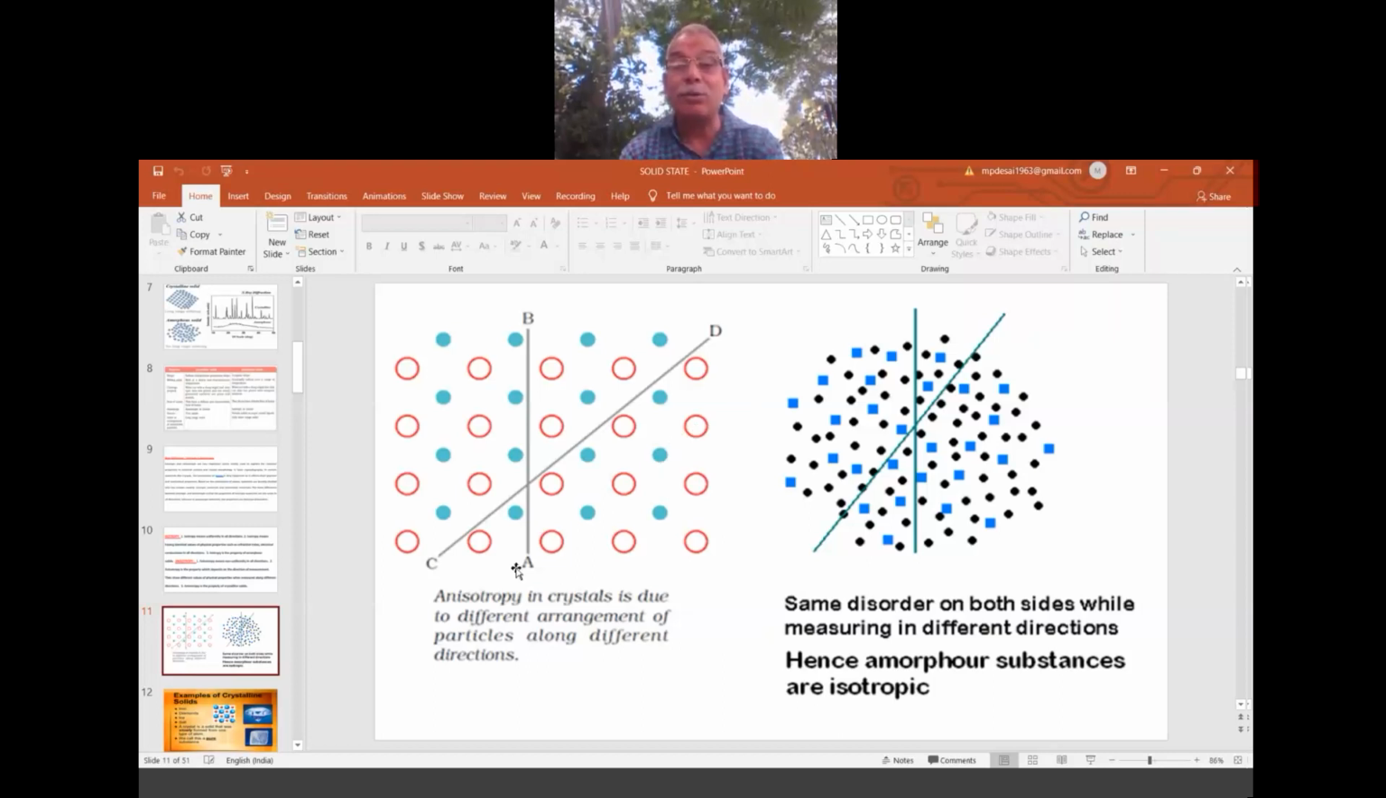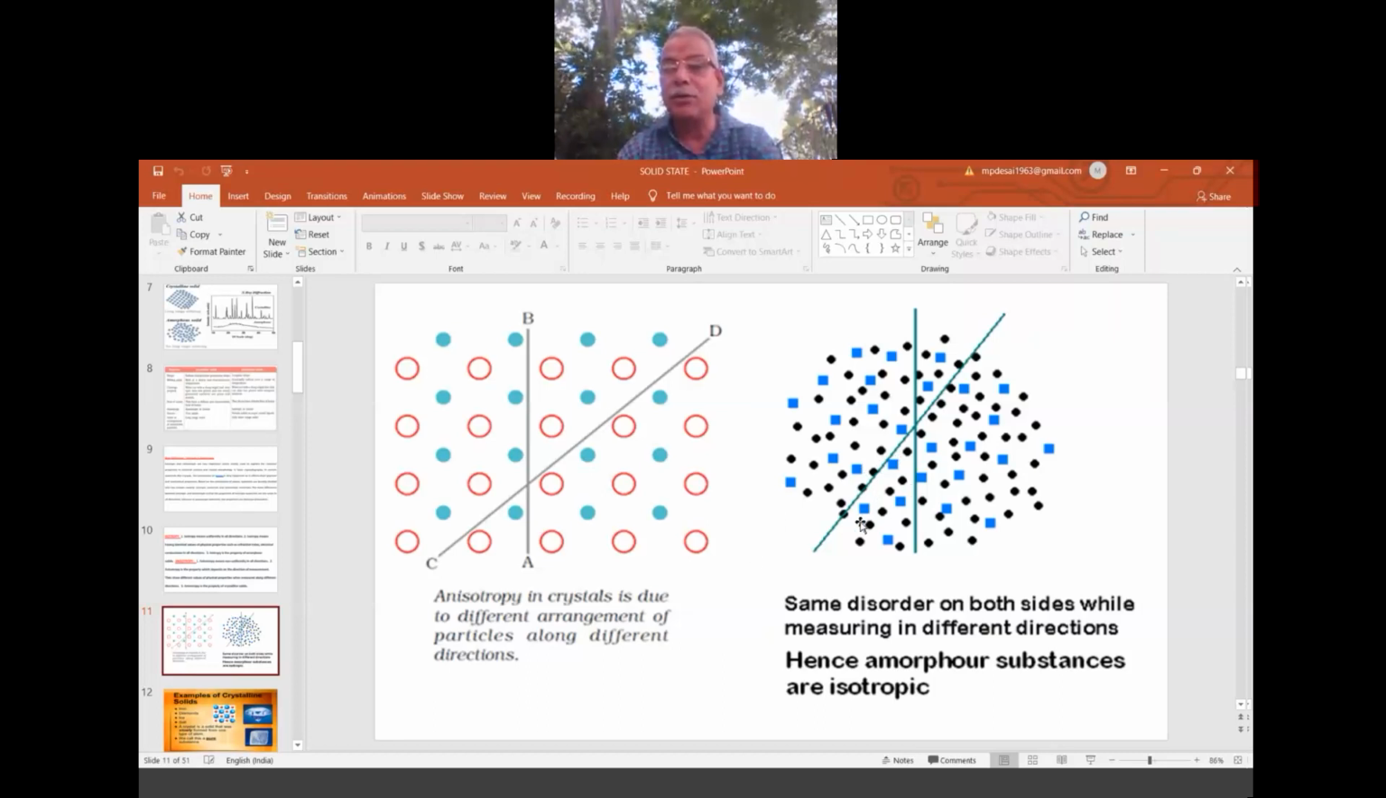So anisotropy. Okay. So that means anisotropy and isotropy are understood only from the structure part, from the arrangement part. But here you see amorphous. So it is a chaotic mixture of regular and irregular.